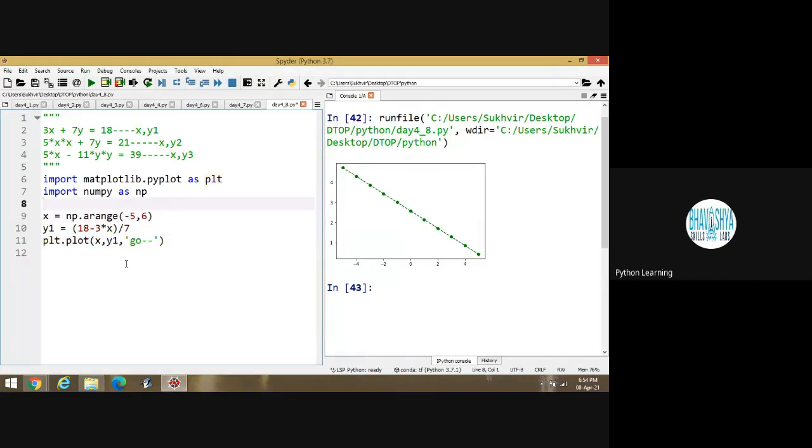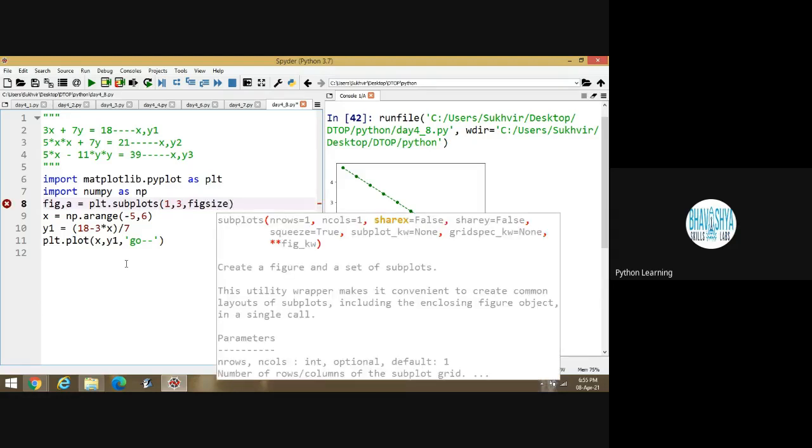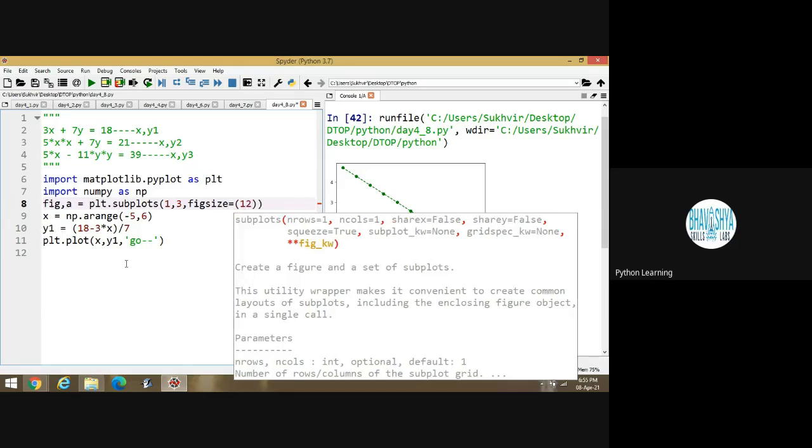Three graphs are required. For that, I'm taking one variable. Let the variable be figure, and then one more variable, a. I'm writing here plt dot subplots, and inside, suppose I'm writing 1 comma 3, and let the figure size be equal to 12 into 4.